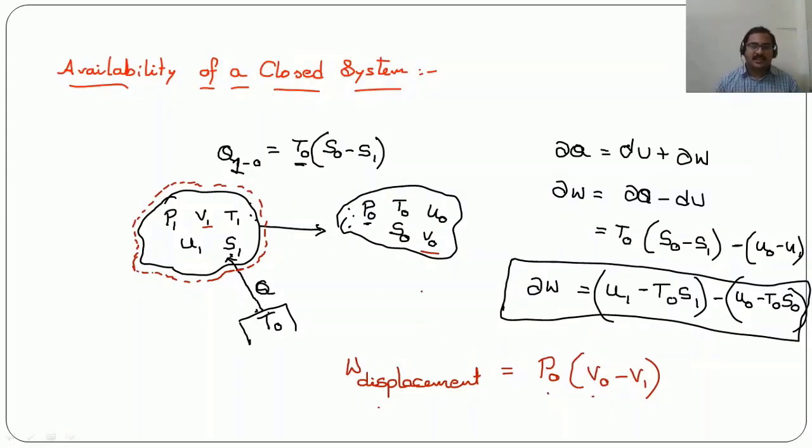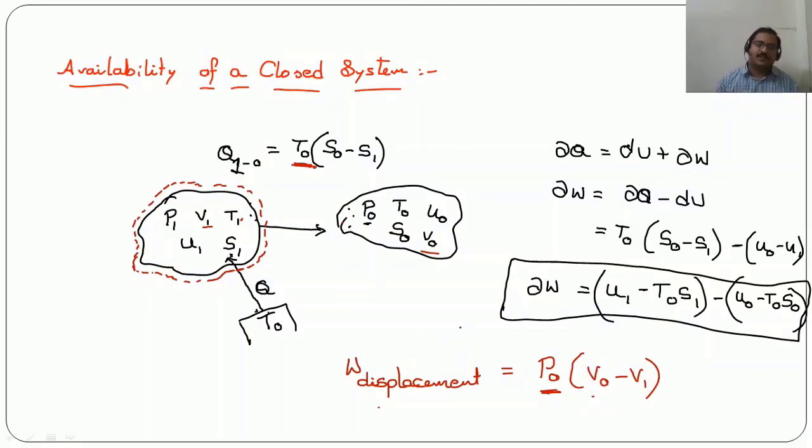See, there might be a question that will be arising, that is why we have considered T0 here and why we have considered P0 here. What happened to P1 and T1? See, the system is coming in equilibrium with the surroundings and is reaching a dead state. So that's why, as it is coming in equilibrium, we are considering that equilibrium temperature and pressure for solving this particular condition.